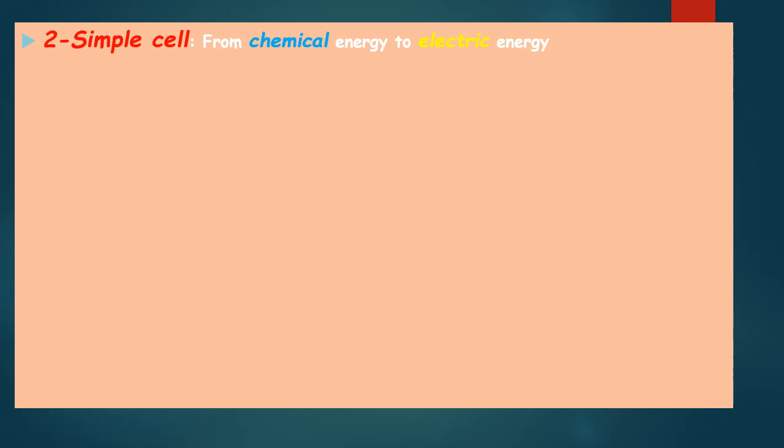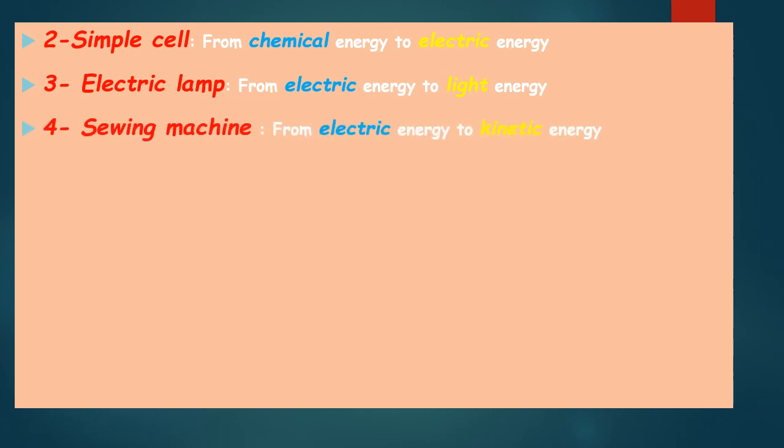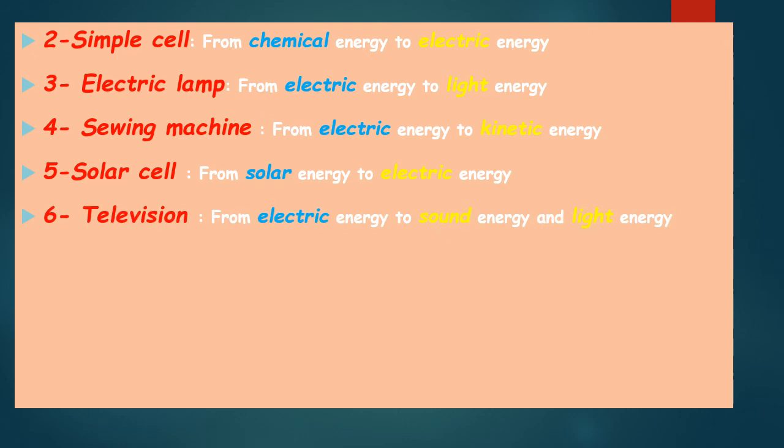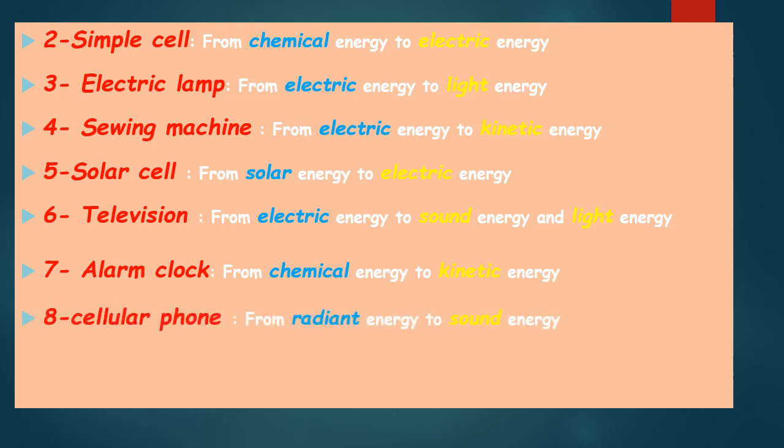So, simple cell changes chemical energy to electric energy. Electric lamp, from electric to light. Sewing machine, from electric to kinetic. Solar cell, from solar energy to electric energy. Television, from electric to sound and light. Alarm clock, from chemical to kinetic energy. Cellular phone, from radiant energy to sound energy.